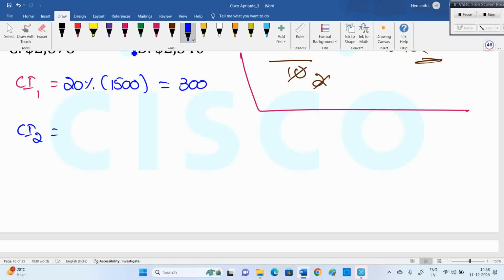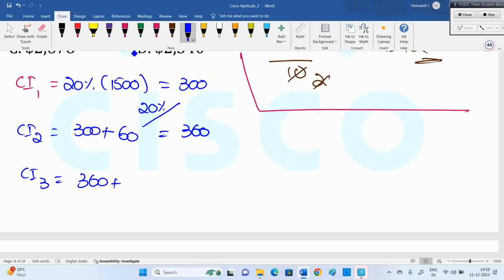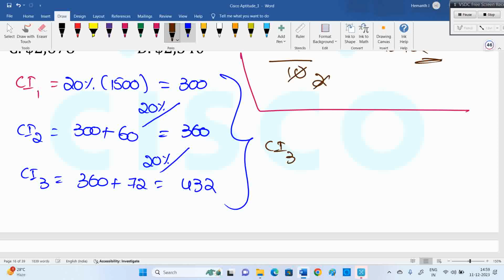Compound interest for the second year is 300 plus 20% of that. What is 10% of 300? 10% of 300 is 30, so 20% means 60, and 360 is the second year compound interest. Third year compound interest is 360 plus 20% of that. 10% is 36, 20% is 72, so 432. Adding all this will give compound interest for 3 years. So 300, 360, 432: 1,092 is the compound interest.